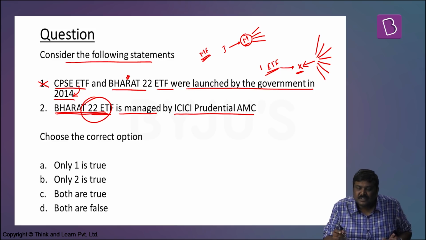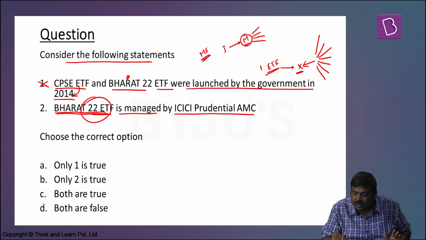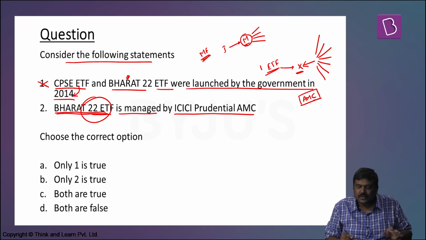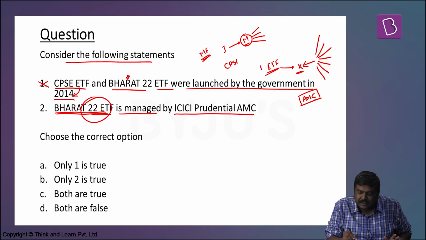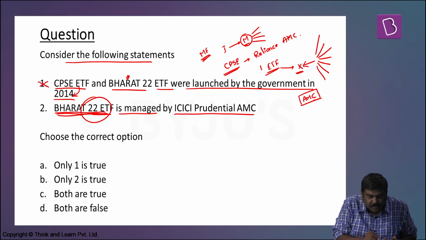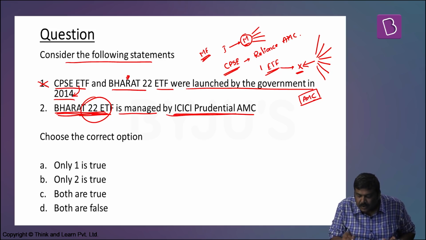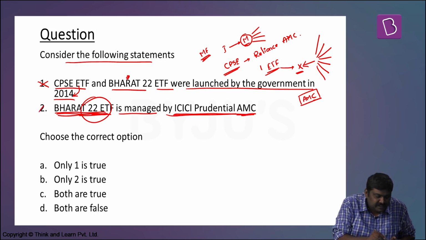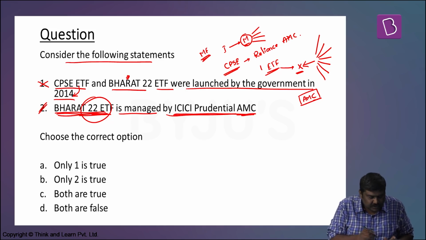This company involved in this function is called an asset management company. So remember this, in case of the CPSE ETF, it is Reliance AMC, and in case of Bharat 22 ETF, it is ICICI Prudential AMC. So the second statement is correct. Based on this, the right option will be option B, only the second statement is true.